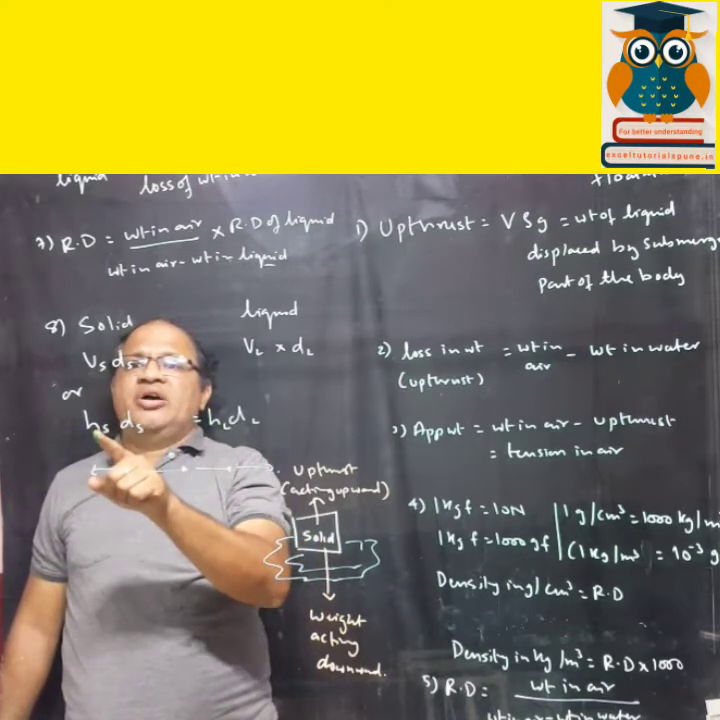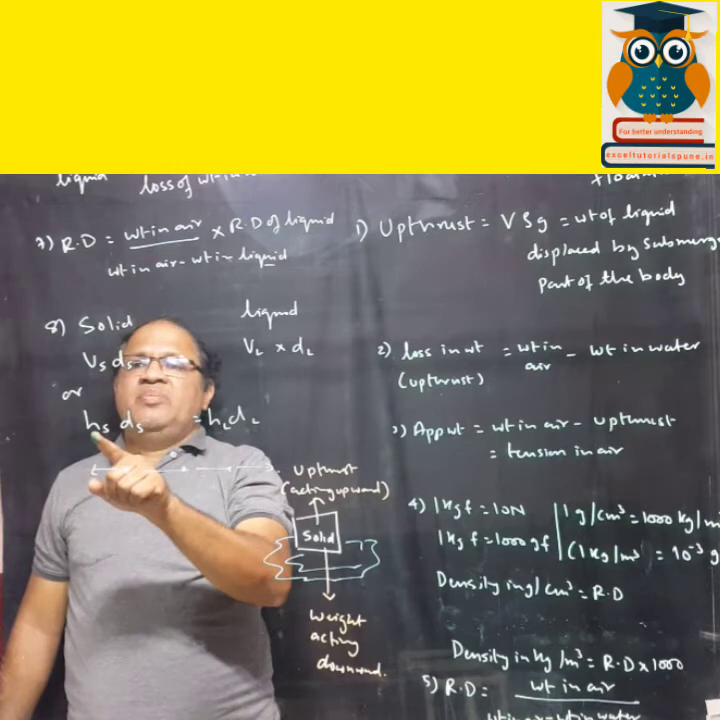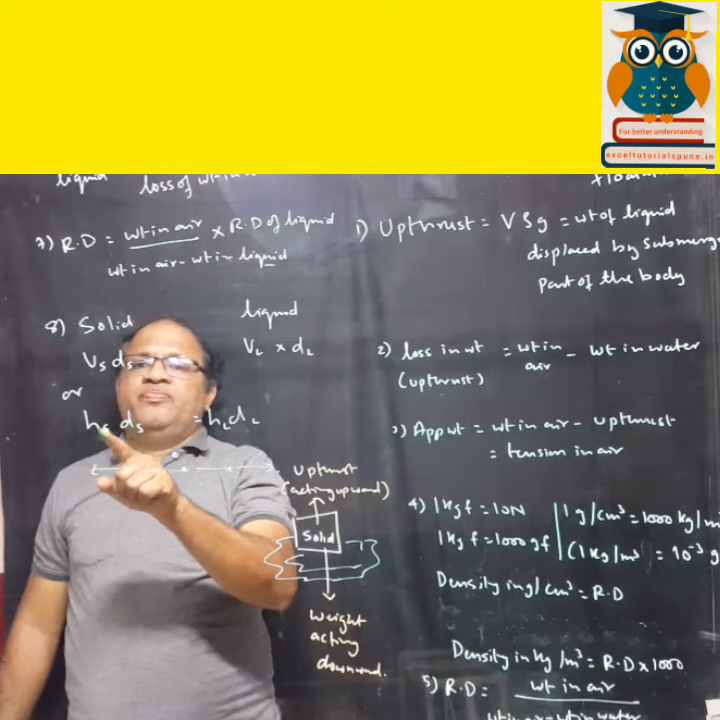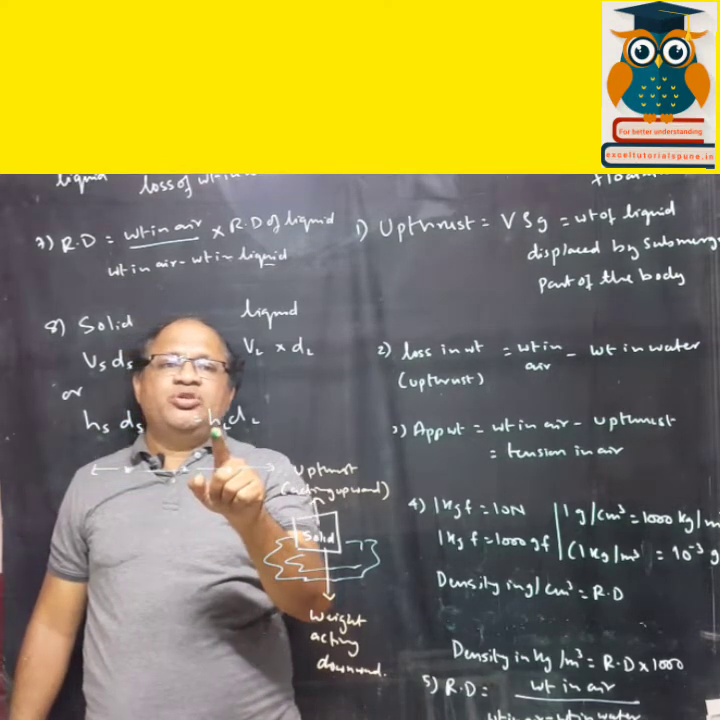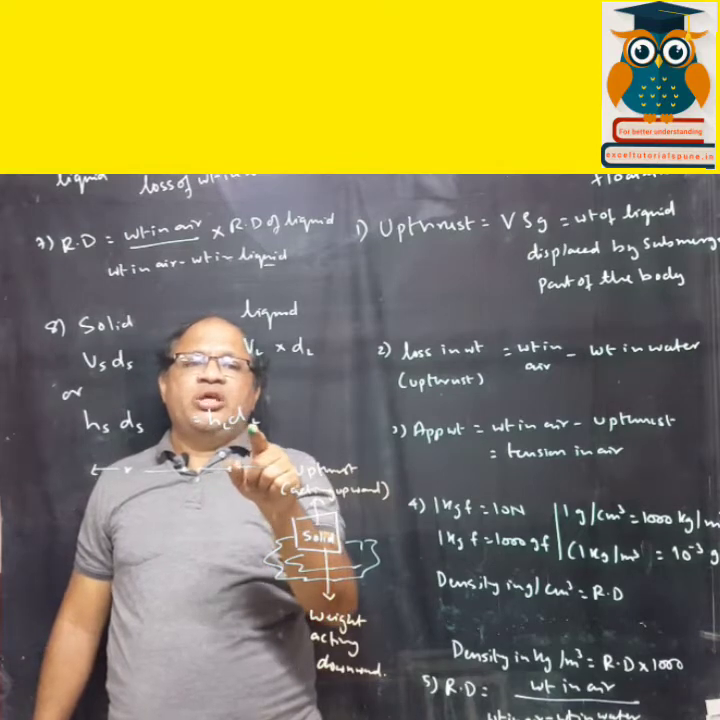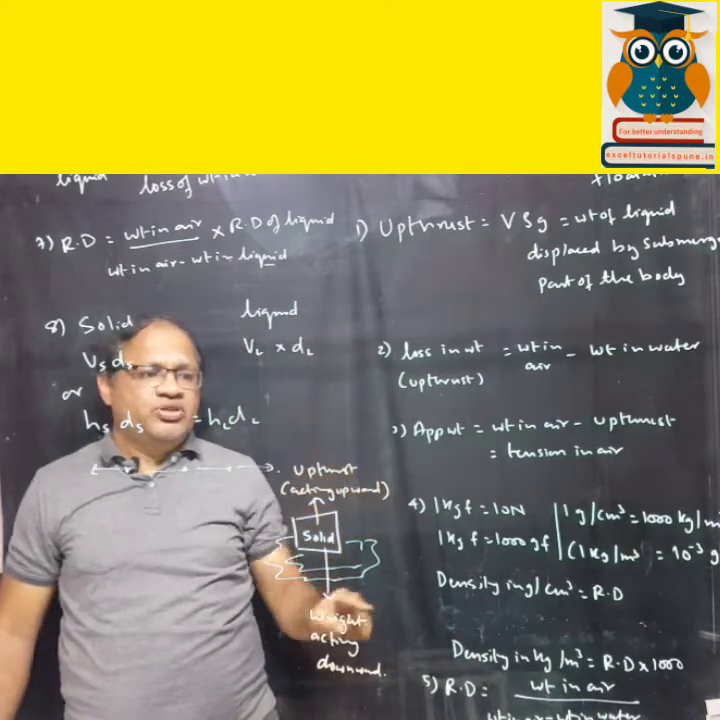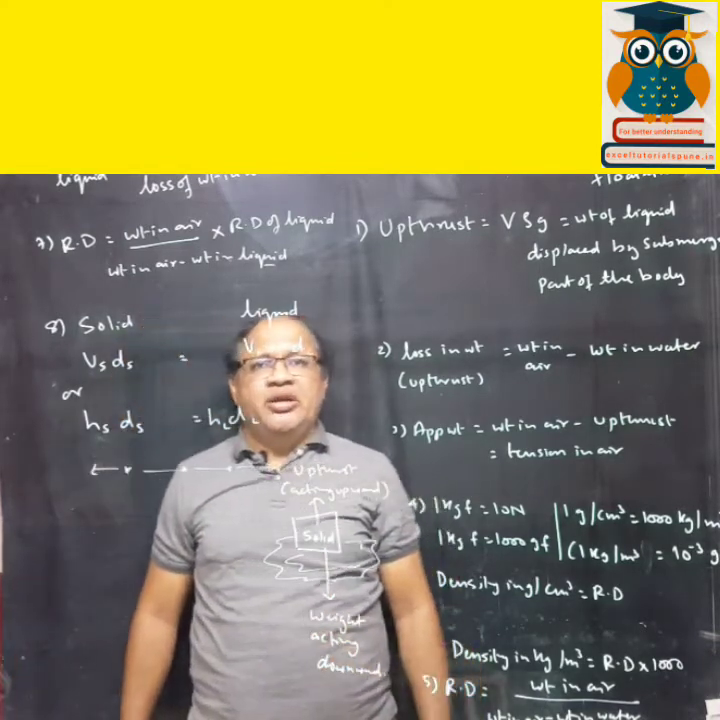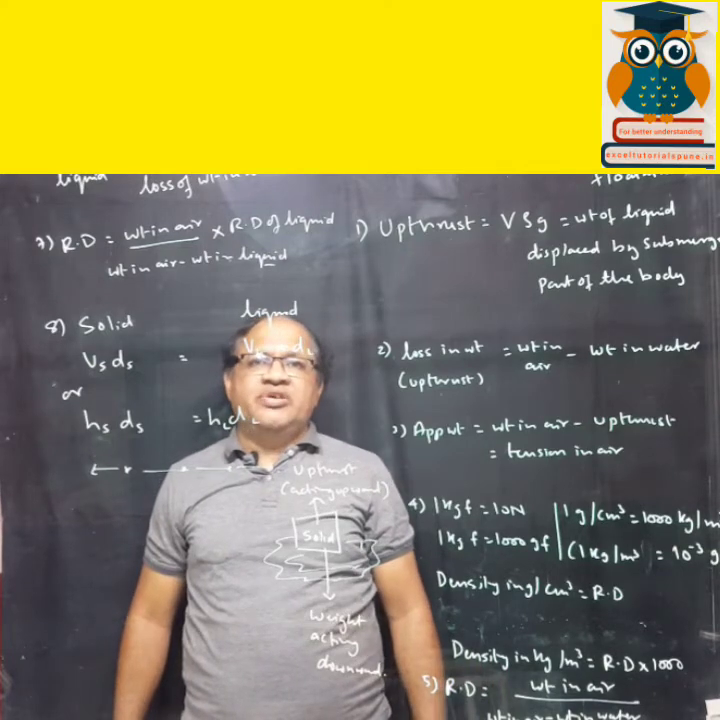So that's how height comes. Nevertheless, just remember height of the solid into density of solid, height of the solid in liquid into density of liquid. Okay, so these are all formulas, you go through them and learn them. Now we'll start with the first sum.